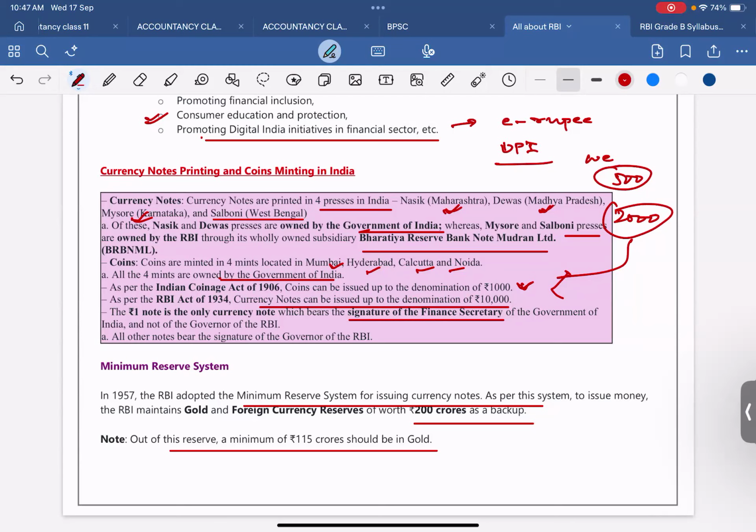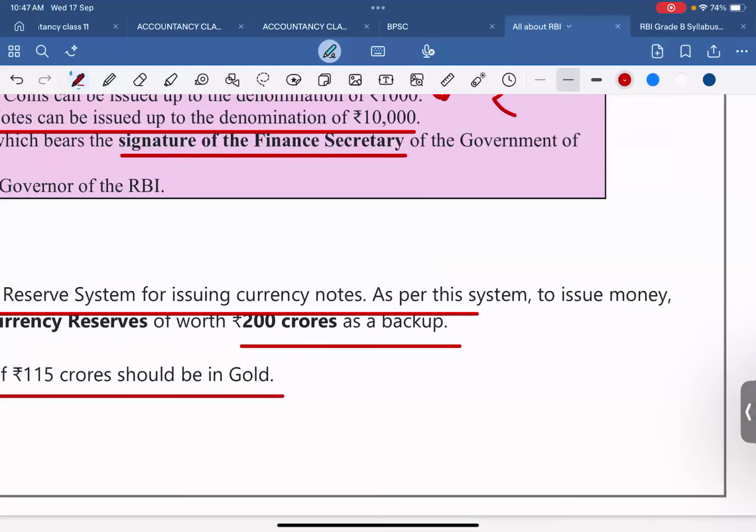Now, what is the gold reserve India has? Any idea? It is around 879 tons. In currency, what could that be?